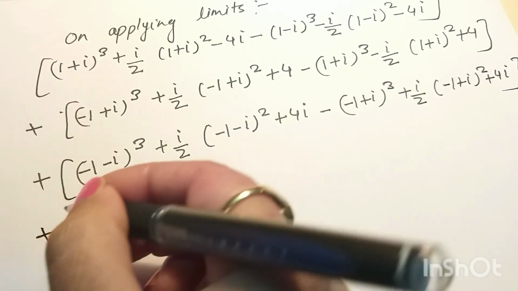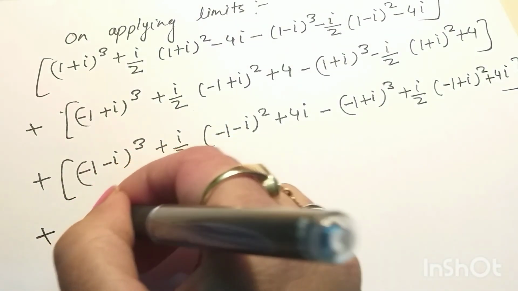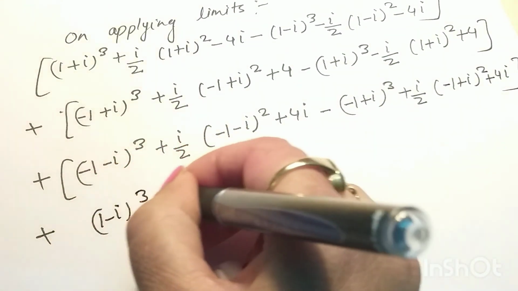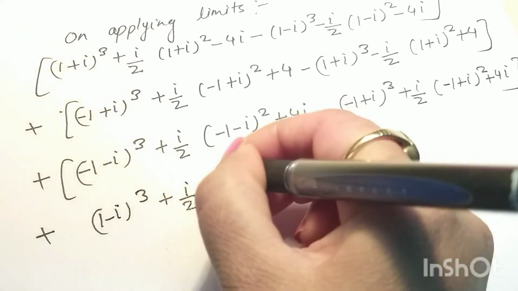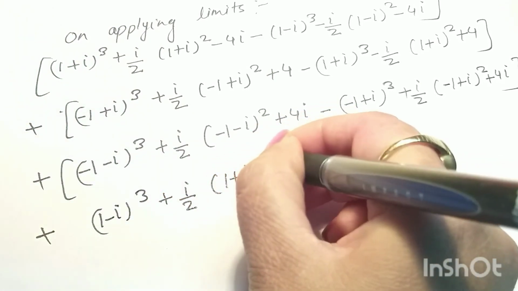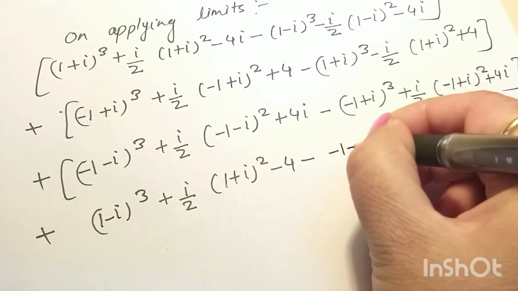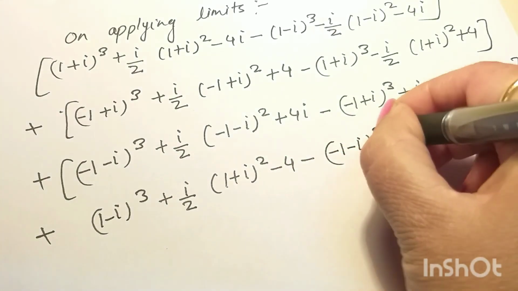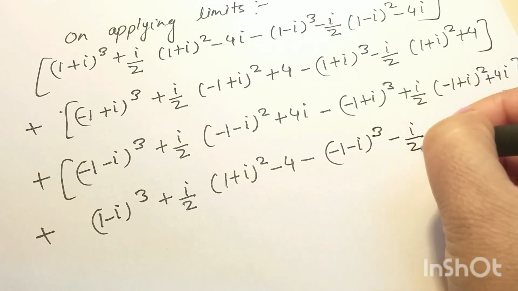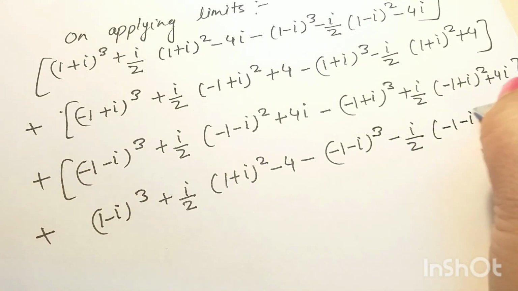And for the last one, plus (1−i)³ + i/2 (1+i)² − 4 minus (−1−i)³ − i/2 (−1−i)² − 4.